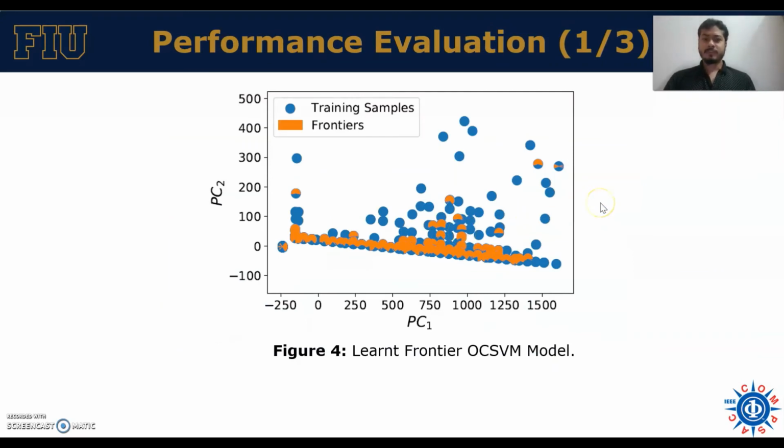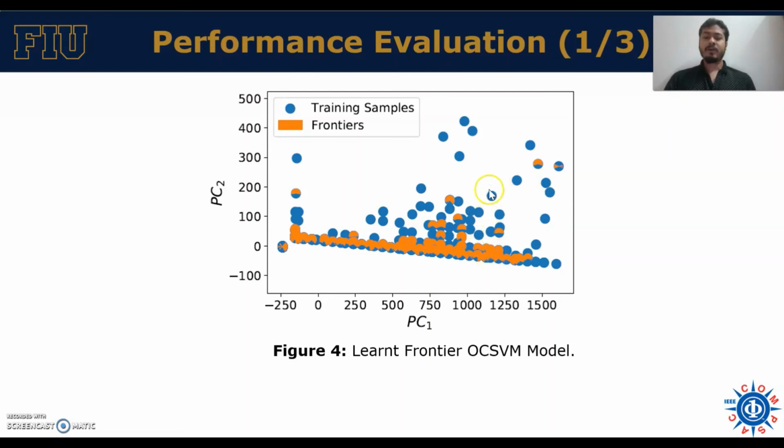So these are the evaluations. At first, let's see the learned boundary or frontier of the OCSVM model, and you can see that the learned boundary of the OCSVM model misses some training patterns. We used a gamma value of 0.03 and a nu value of 0.003 in this case, after a lot of experimentation, and we found this to be the optimal boundary.